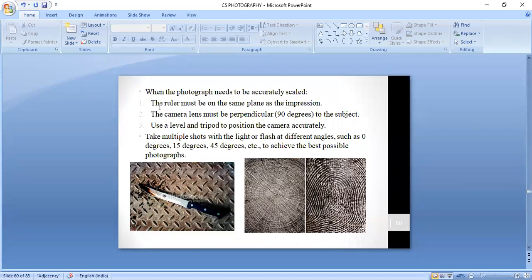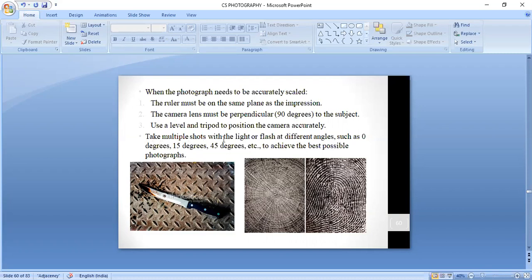When the photograph needs to be accurately scaled, the ruler must be on the same plane as the impression. The camera lens must be perpendicular, exactly 90 degrees to the subject. These are the few points to consider while taking the close-up photograph. Use a level and tripod to position the camera accurately.